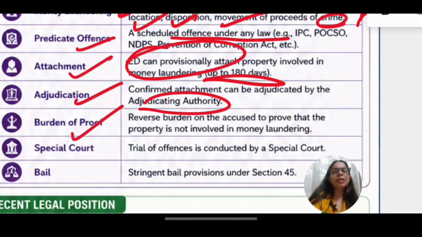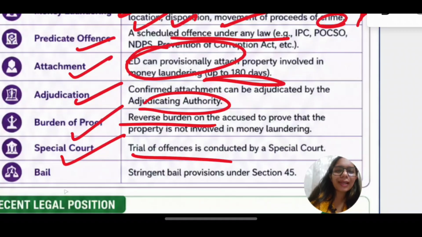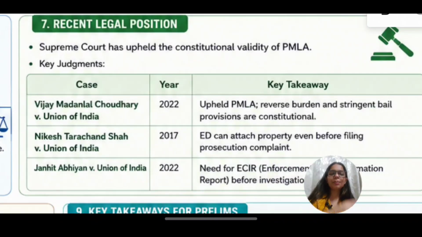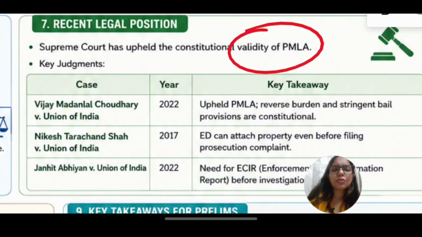Now, usually we say that in courts, you are innocent until proven guilty. But in ED case, if you are accused and your property is attached, then you have to prove yourself innocent. Until then, you are guilty. So there is a reverse burden. Then we have special courts for the trials, and for bail we have stringent bail provisions. That is why you usually see that people mostly run out of the country. Then there has been recent legal positions under PMLA and its constitutional validity.